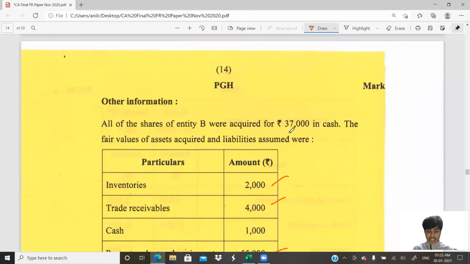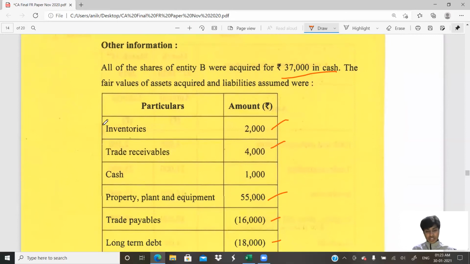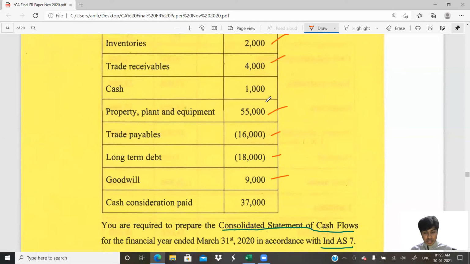And they've told 37,000 rupees in cash. Okay. Or you paid 37,000 in cash. So when you pay 37,000 in cash, all the shares of B entity were acquired by paying 37,000. It is investment that you're making in subsidiary. So 37,000 will become what? It will become cash outflow. Where? In investment activity. Check if there is any other item which is unticked here. There is one item,